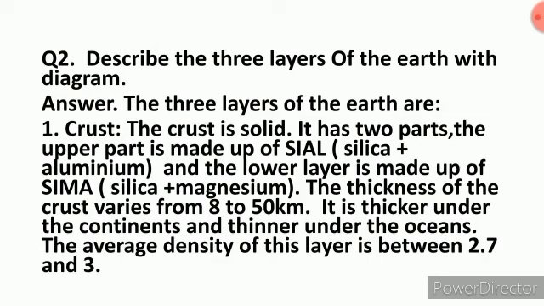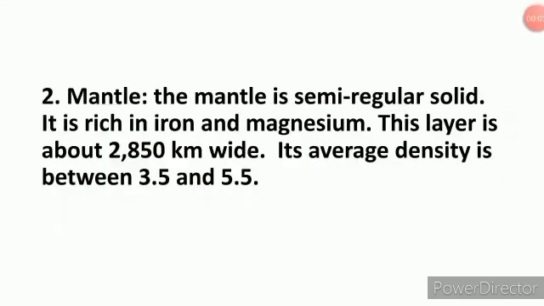When you will be writing about the crust, you have to write the crust is solid, it has 2 parts, and the upper part is made up of silica, aluminium, and lower part is made up of silica and magnesium. And then you need to write about the thickness. It is thicker under the continents and thinner under the ocean, etc. And then you just write about mantle, that is second layer of the earth. The mantle is semi-solid. It is rich in iron and magnesium. This layer is about 2850 km wide. Its average density is between 3.5 and 5.5.